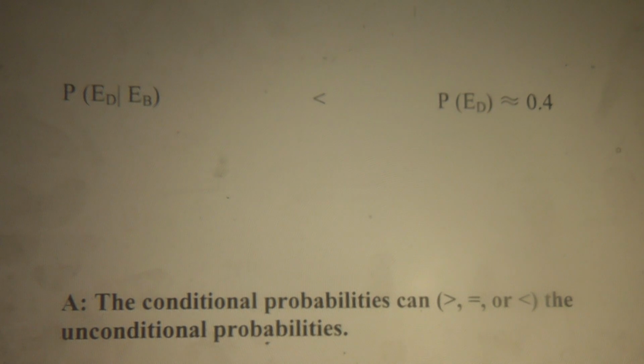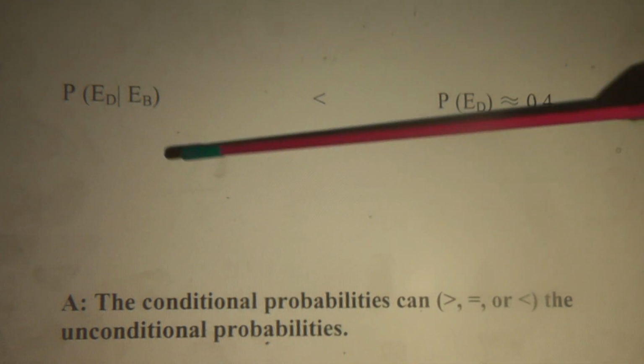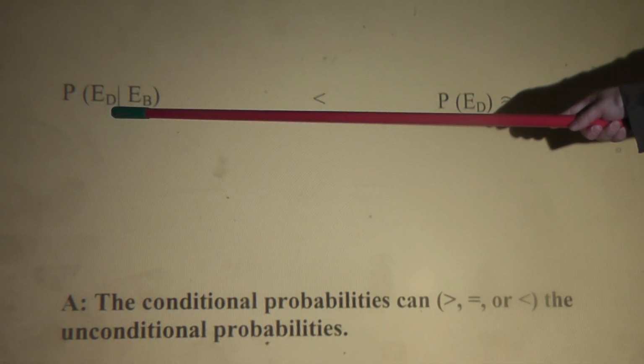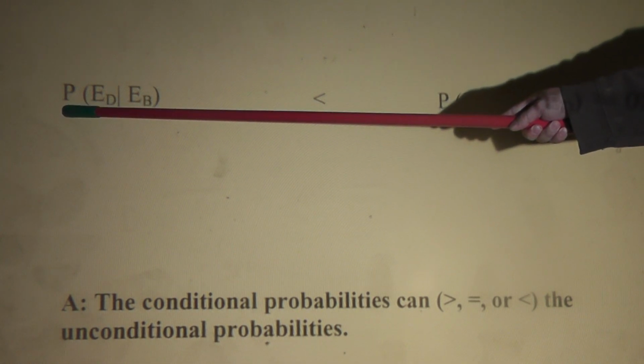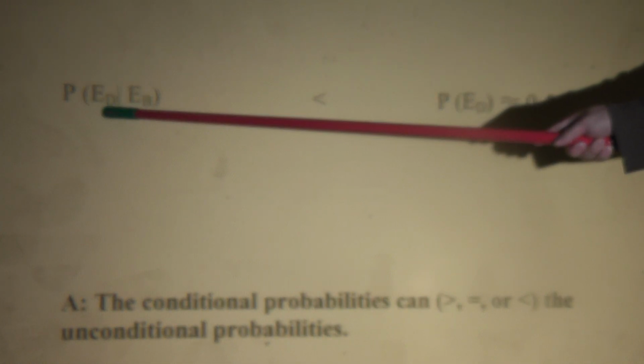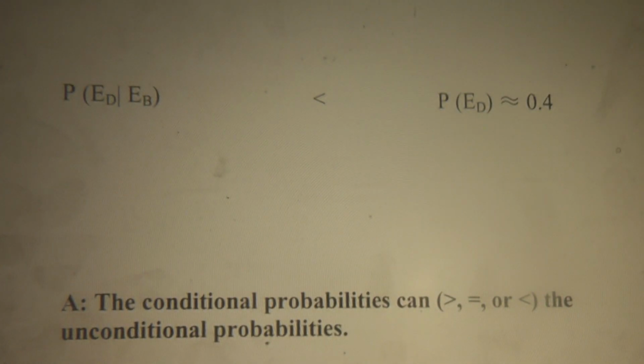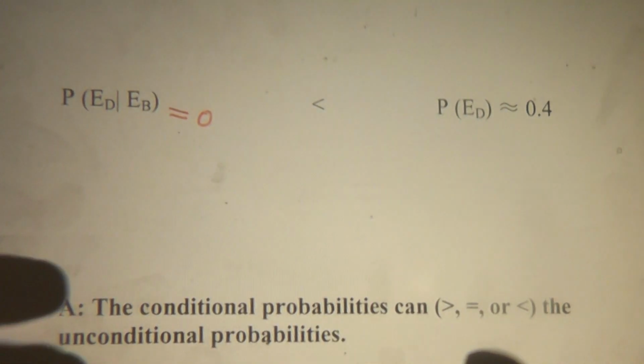Now, if you tell me I select an NBA player, what is the probability that this man's annual income is less than $30,000? That is impossible. So the probability is 0.